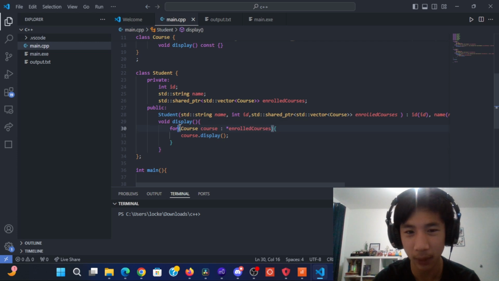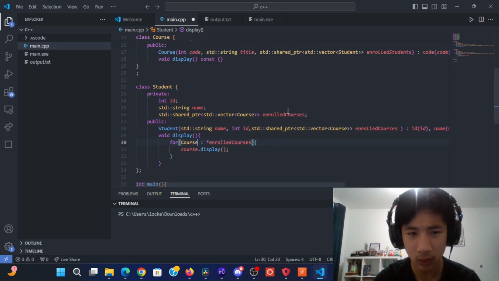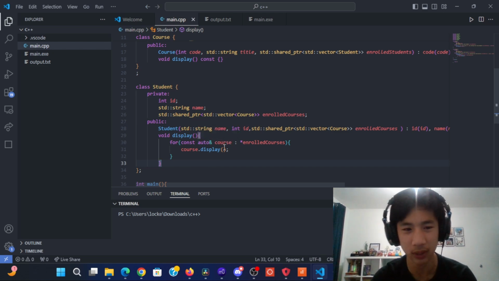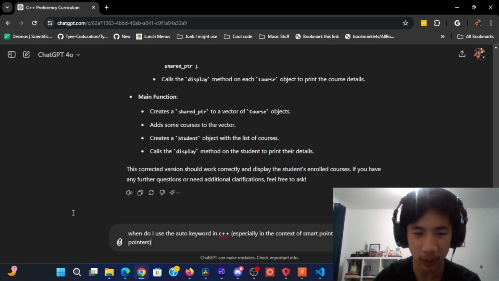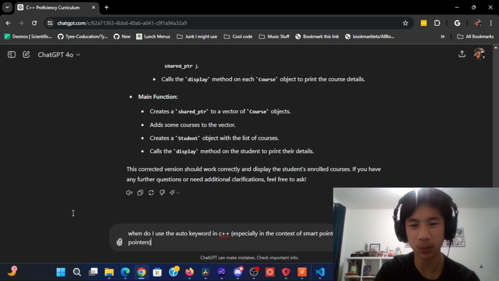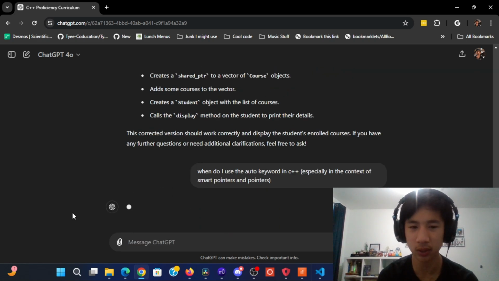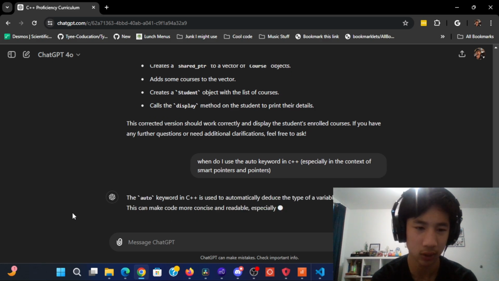Well, I don't know why my compiler right now is throwing me an error. That's interesting. But yeah, I still want to ask when to use the auto keyword, because it still kind of confuses me. So I'm going to ask when to use the auto keyword in C++, especially in the context of smart pointers and pointers in general.